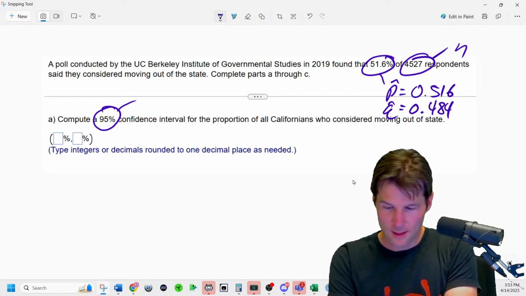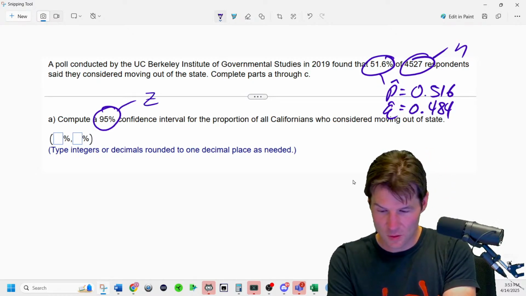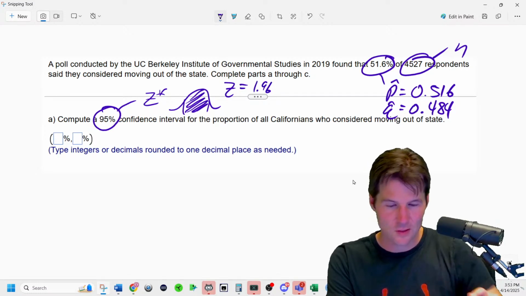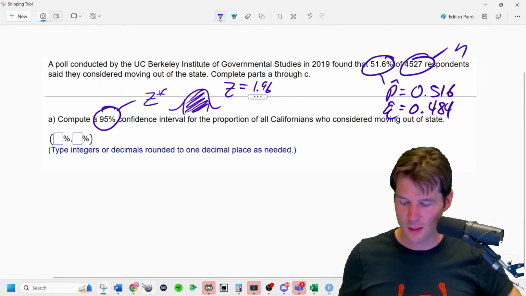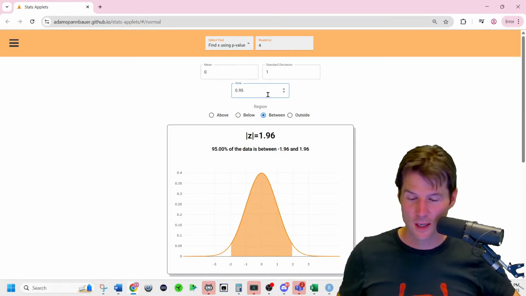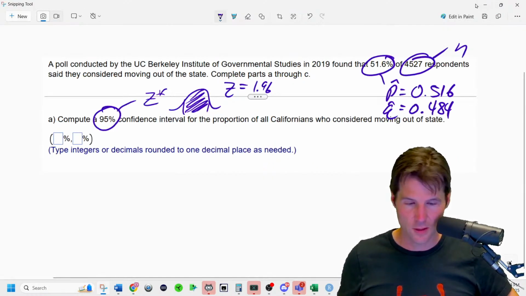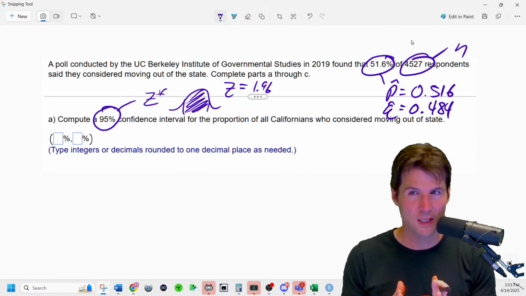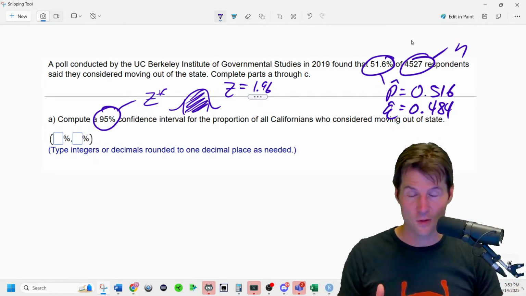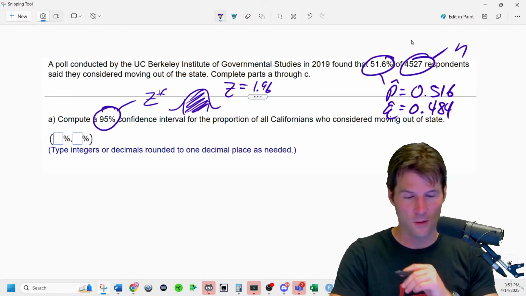And then 95% is related to the z-score. It explains how far out we go on the curve to cover 95% of possible values. And the z-score for this is equal to 1.96. Once again, on the test, we would give you these. We'd go over here and enter in 95% confidence, and there's 1.96. It's basically 2 from the 68, 95, 99.7 rule. The more standard deviations or standard errors you go out, the more area you cover on the curve.